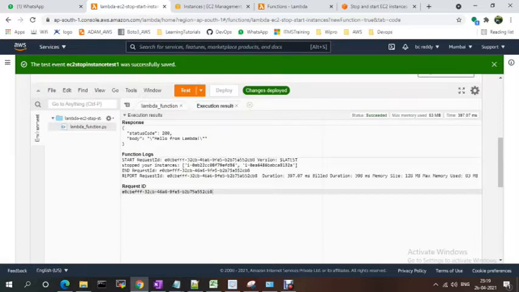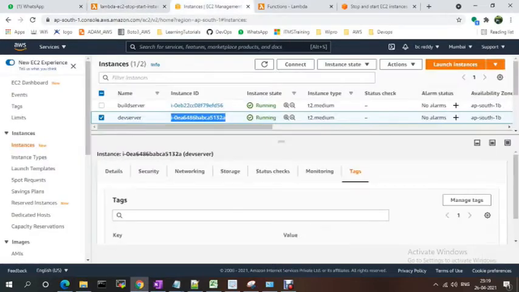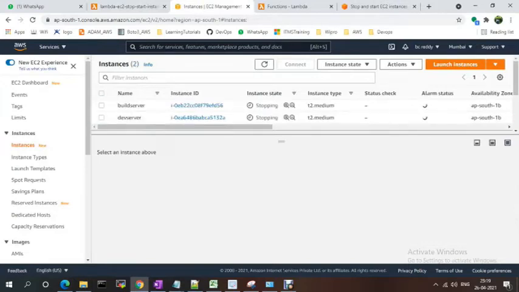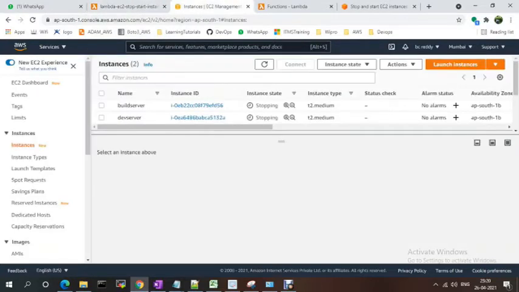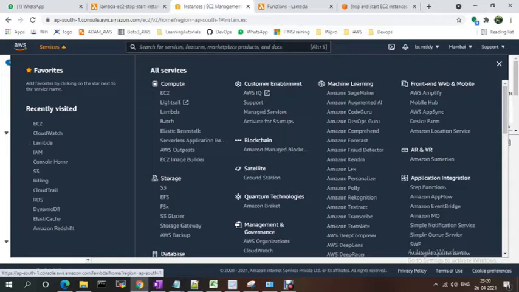This is started, and if you go here, these were running. If you refresh, my instance is stopped. I'm triggering the Lambda function, and using this function it should stop. Same thing, you're able to check the logs as well. This function should be associated with CloudWatch also, because we have to see the logs. For that, we created the CloudWatch.